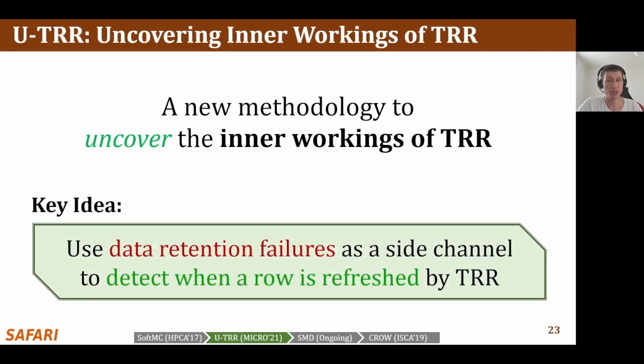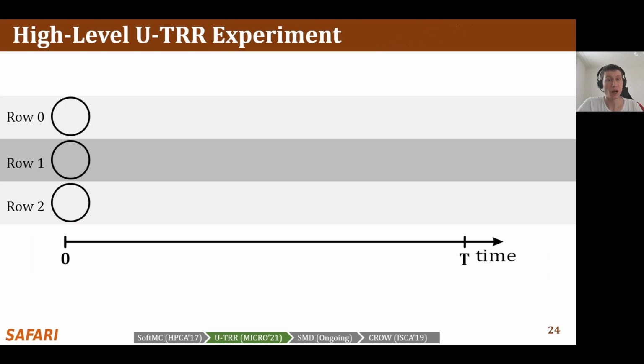The key idea of U-TRR is to use data retention failures in DRAM as a side channel to detect when a certain row is refreshed by TRR. I will explain the high-level operation of U-TRR with an example experiment. Initially, U-TRR identifies a set of DRAM rows that have similar retention times. Let's assume the retention times of rows 0, 1, and 2 are T. In the diagram, we represent the weakest cell in each row with circles.